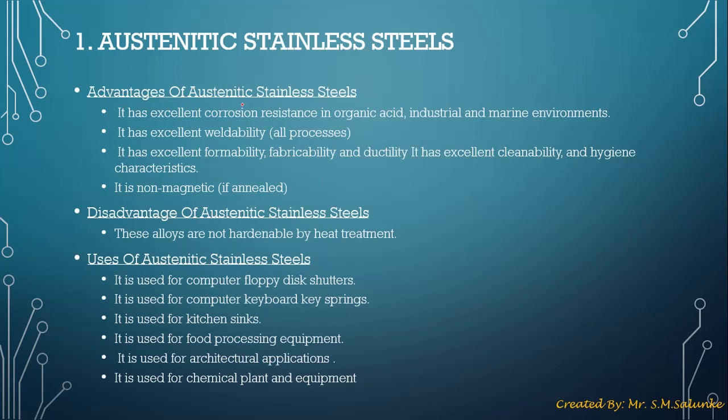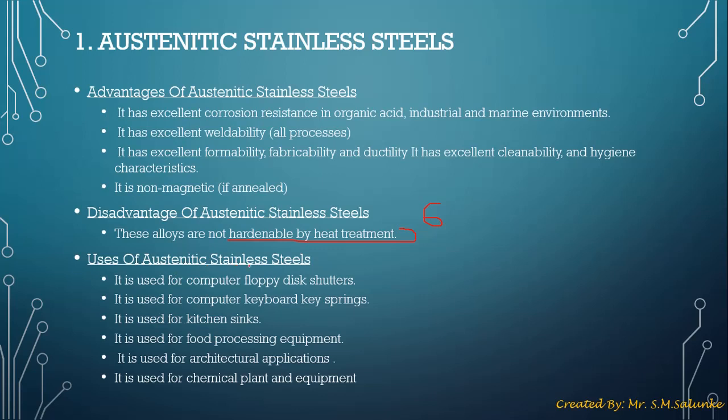Now let's look at austenitic stainless steel. The advantages: it has excellent corrosion resistance in organic acid, industrial, and marine environments. It has excellent weldability, formability, ductility, cleanability and hygiene characteristics. It is non-magnetic if annealed. Disadvantages: these alloys are not hardened by heat treatment. We will look at hardening and heat treatment in your unit number 6, so just remember the disadvantage, and we'll look at the concept behind it there.